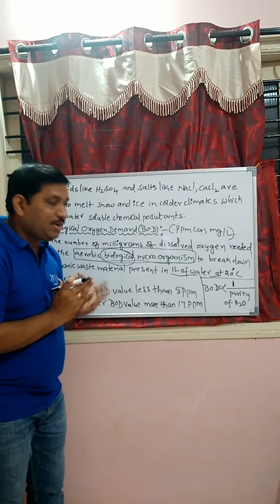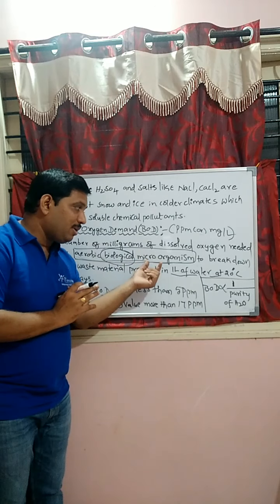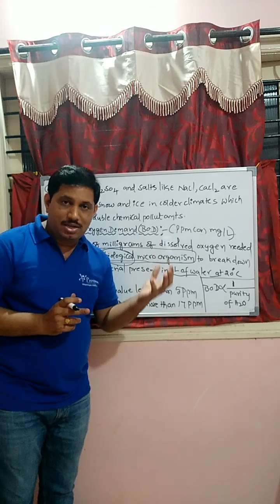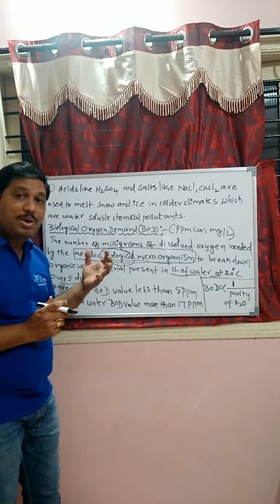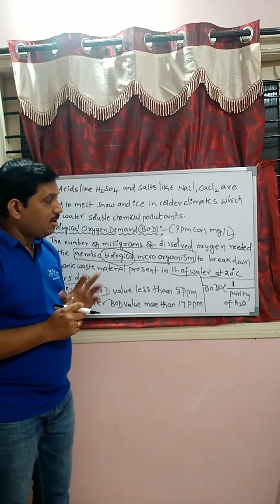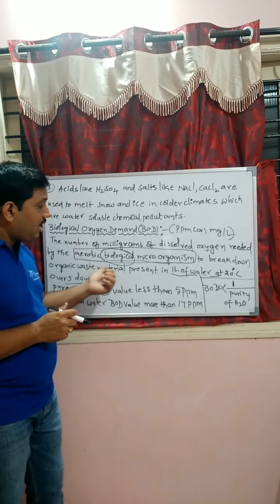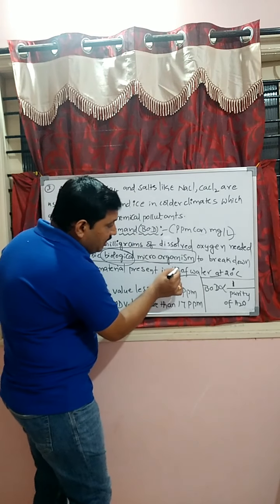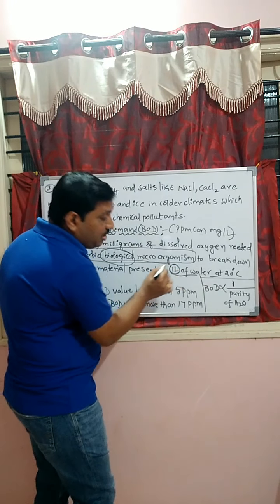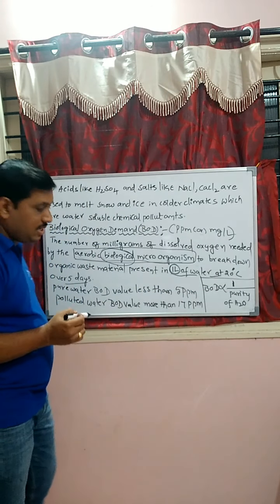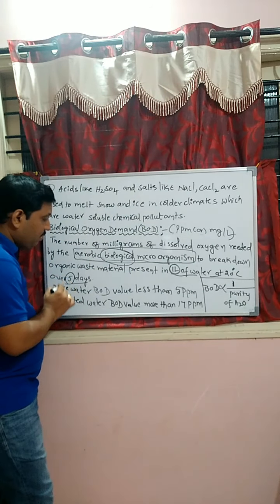Aerobic biological microorganisms means these microorganisms survive in the presence of oxygen only. Aerobic in the presence of oxygen, anaerobic in the absence of oxygen. That's why aerobic biological microorganisms break down the organic waste material present in 1 liter of water at 20 degrees centigrade over 5 days.